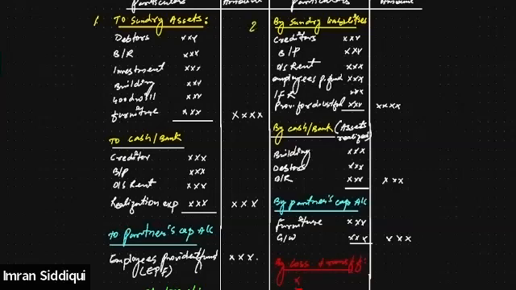Then we will transfer the sundry creditors. If any asset is being realized, then such asset will be recorded on the credit side. If any liability is being paid off, such liability will be recorded on the debit side. If any asset is being taken over by the partner, such asset will be recorded on the credit side again. And if any liability is being paid by the partner itself, then such liability will be shown on the debit side and debited to the partner's capital account.